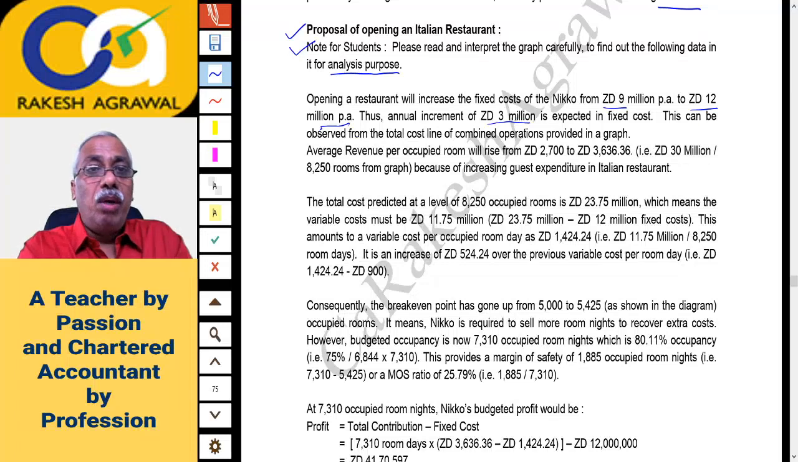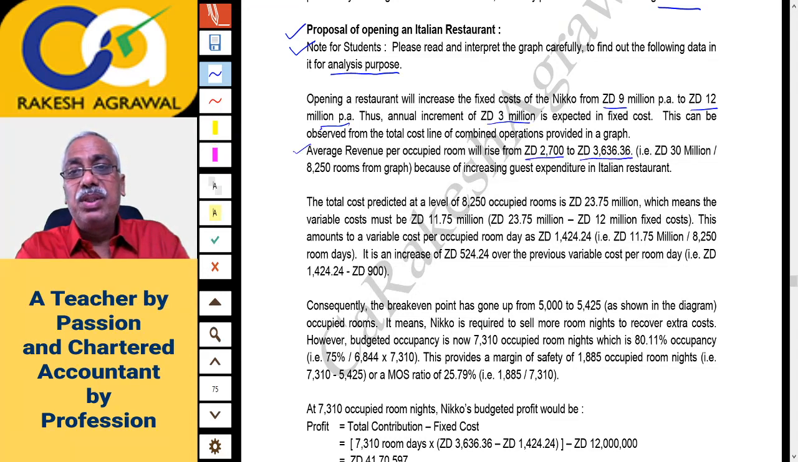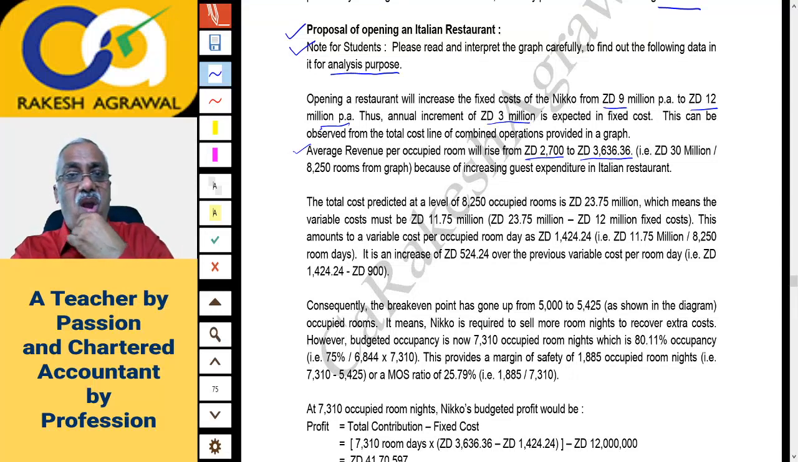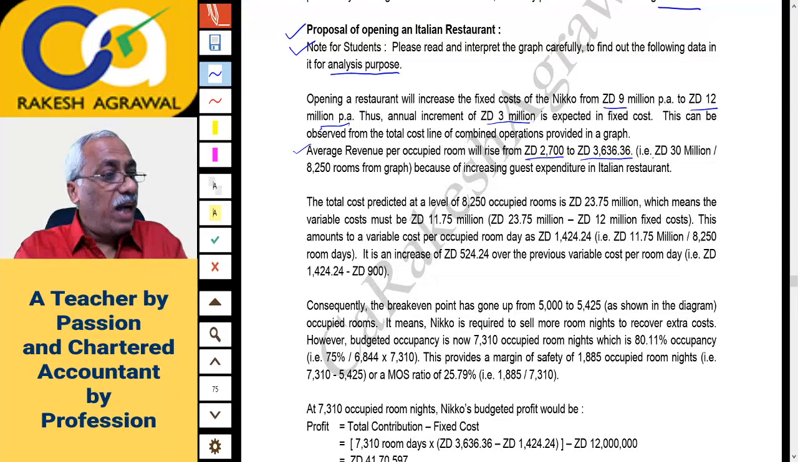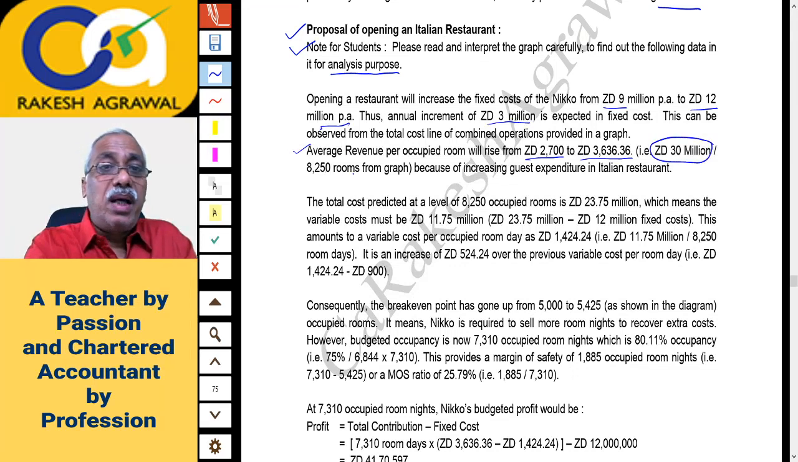Now this can be observed from the total cost line of the combined operation provided in the graph. Now average revenue, that is sales per occupied room, will rise from ZD 2700 to ZD 3636.36. Okay, how is it calculated? I think we had seen in the graph the total sales top line 30 million ZD at how many room days? 8250.